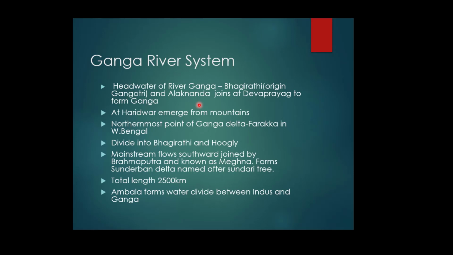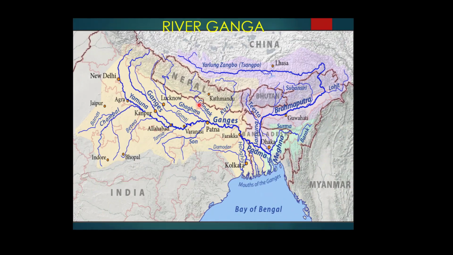It flows parallel to the river Ganga. You can see here in the map, river Yamuna is flowing parallel to the river Ganga till it meets the Ganga river at Allahabad.